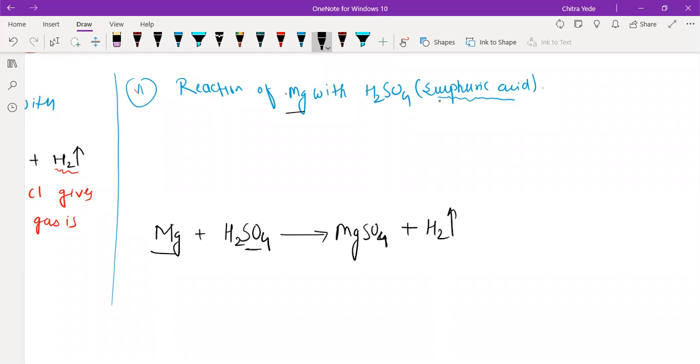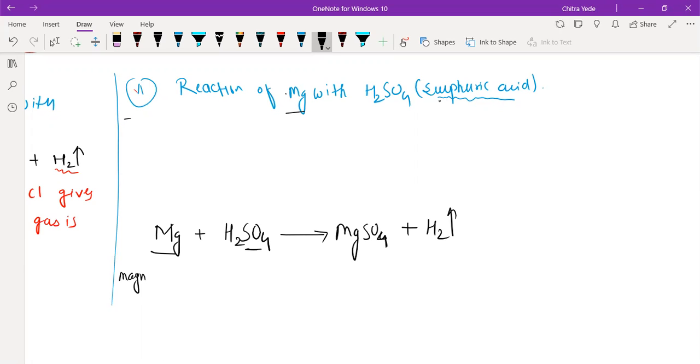I'm going to write the name also. Sir, we have to write the formula also. Mg plus H2SO4 gives MgSO4 and hydrogen. Yes, it is. It is nothing but the representation of the reaction. We have to write the description also.